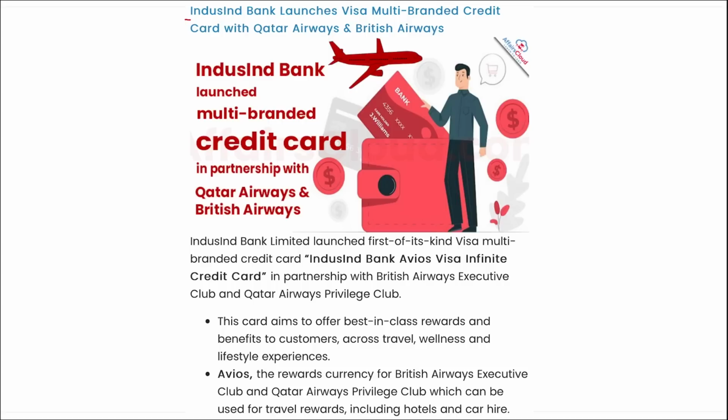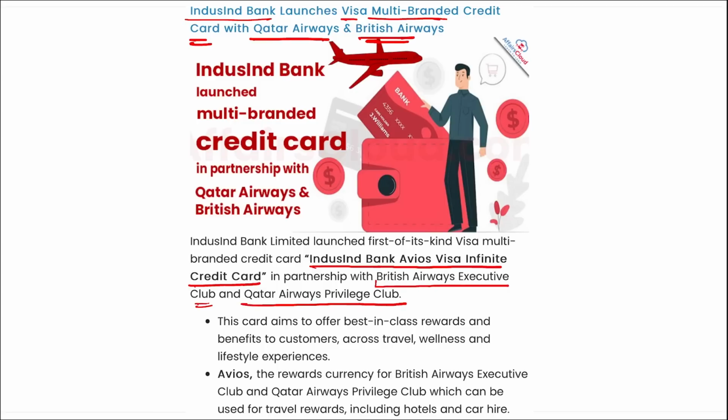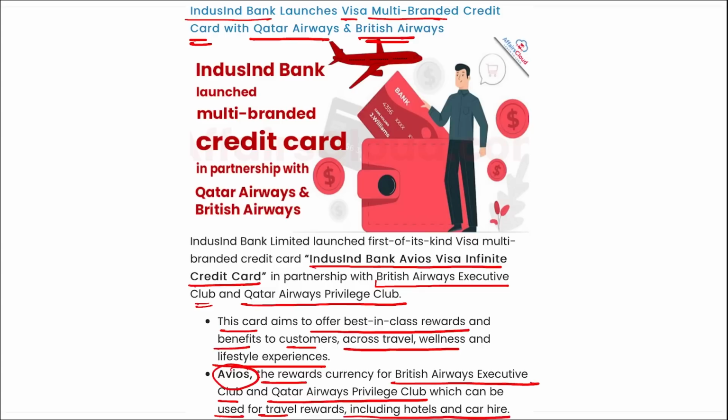Next is IndusInd Bank. They have launched Visa multi-branded credit card with Qatar Airways and British Airways. I repeat, IndusInd Bank Limited has launched a first of its kind Visa multi-branded credit card, that is your IndusInd Bank Avios Visa Infinite Credit Card. Right, this was in partnership with British Airways Executive Club and Qatar Airways Privilege Club. This card aims to offer best-in-class rewards and benefits to customers across travel, wellness, and lifestyle experiences. Avios, the reward currency for British Airways Executive Club and Qatar Airways Privilege Club, can be used for travel rewards including hotels and car hire.